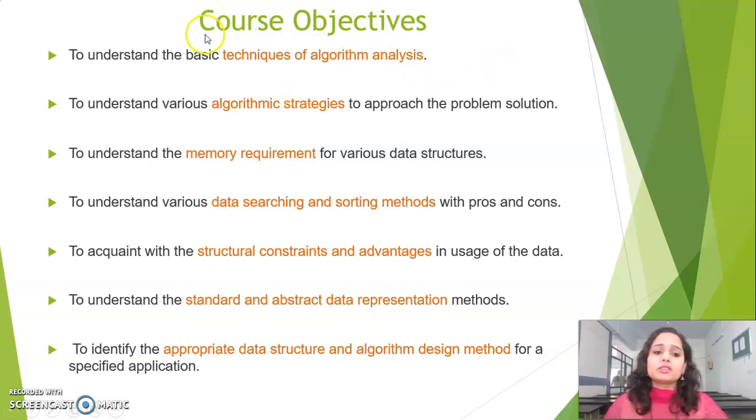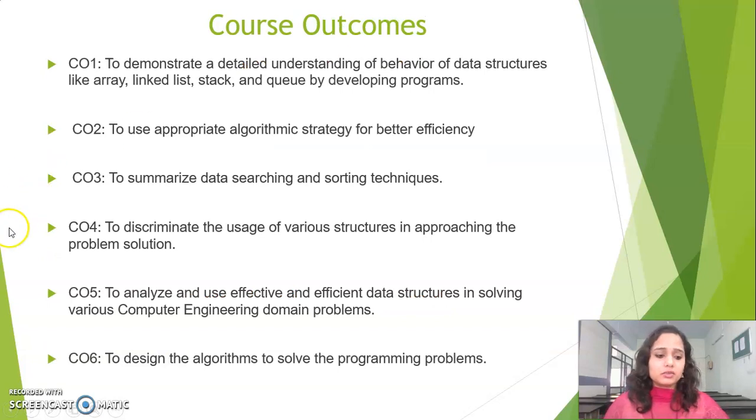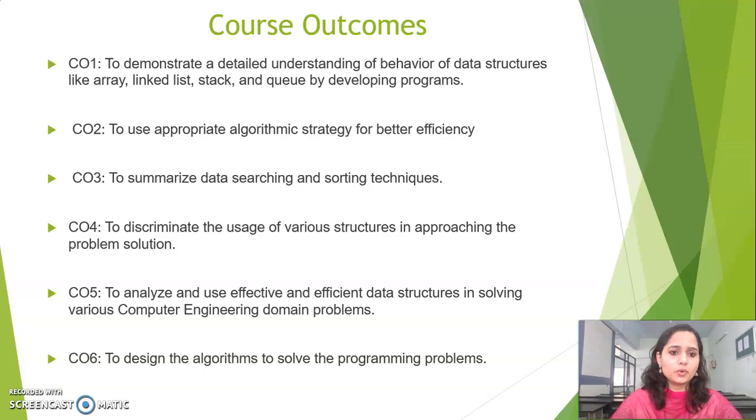With all these things in mind, you should take interest in this particular course. Next part is the course outcomes. So here are the course outcomes of this subject. In total we have 6 course outcomes. Remember, a course outcome may be achieved at the end of a unit, maybe the first unit or second unit, or it may be achieved at the end of this subject, right?